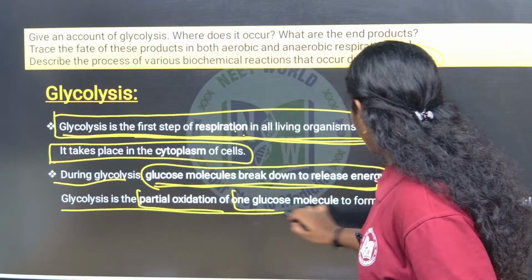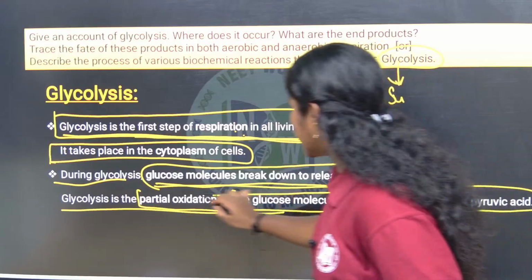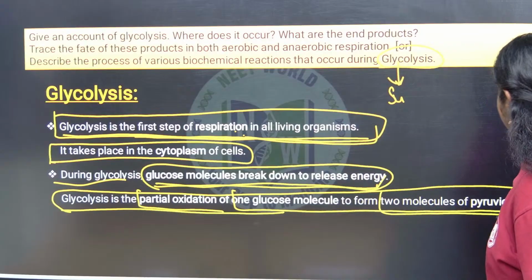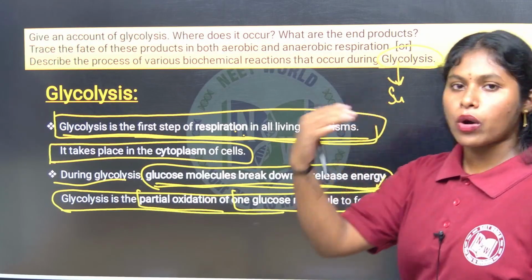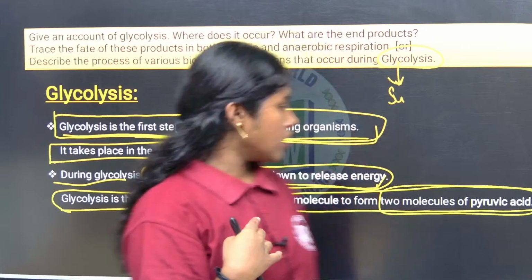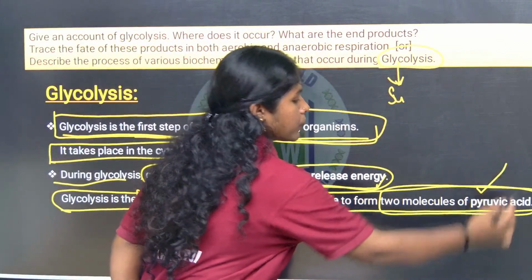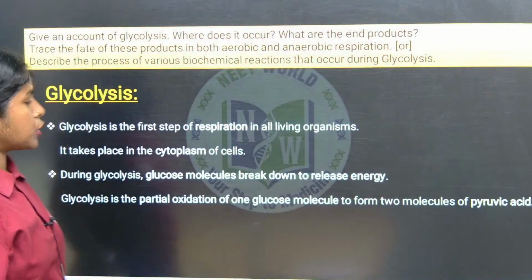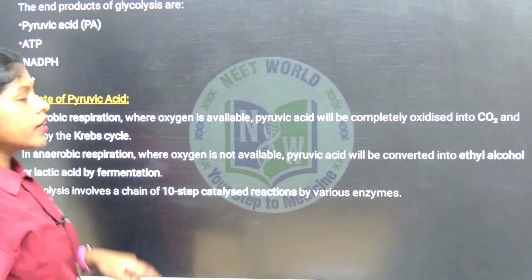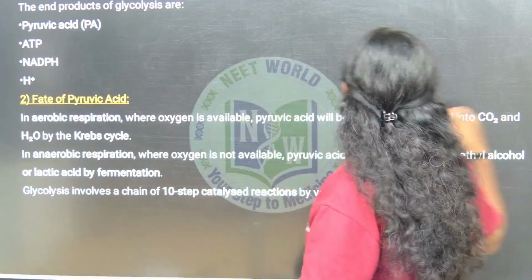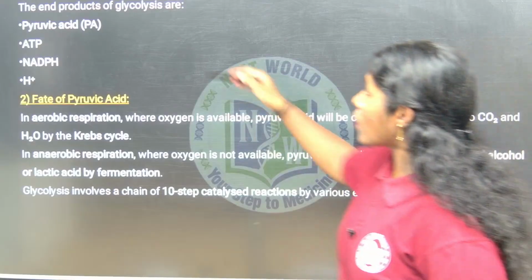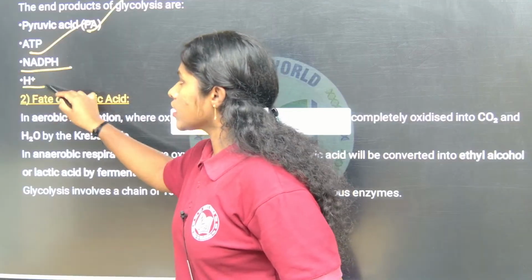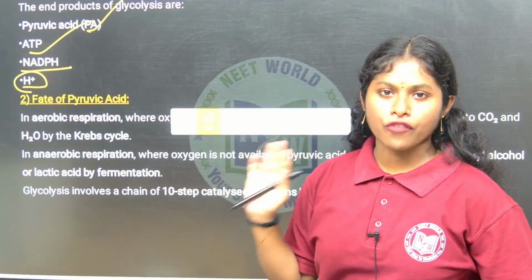One glucose molecule forms two molecules of pyruvic acid. At the end of the glycolysis, what are we going to have? Two molecules of pyruvic acid. So at the end, you are going to get pyruvic acid, and also you will get ATP, NADH and H+. One NADH is equal to 3 ATP molecules, right? Let's see. So what are the end products of glycolysis? Pyruvic acid, ATP, NADH, H+. These are the end products of the glycolysis.